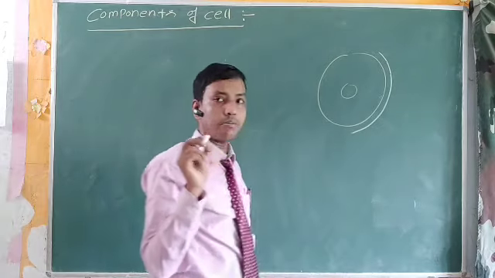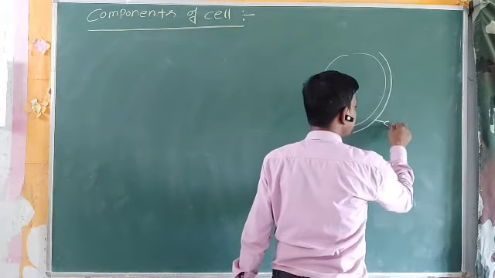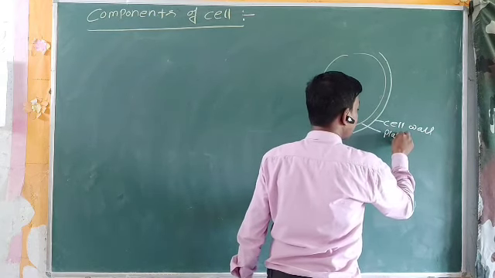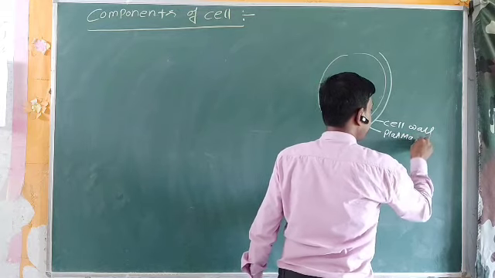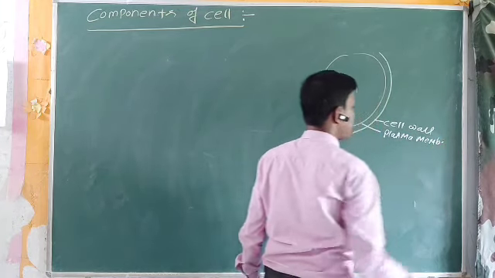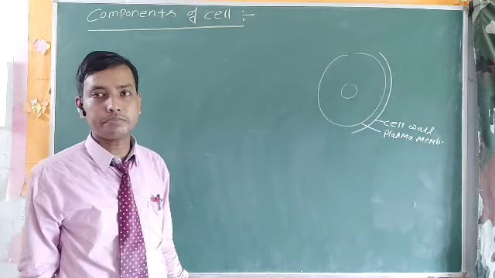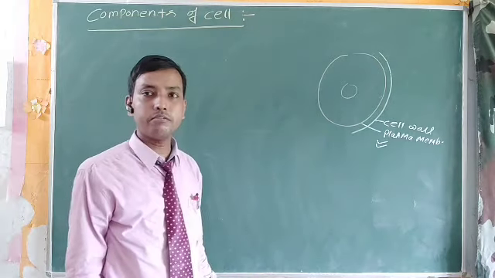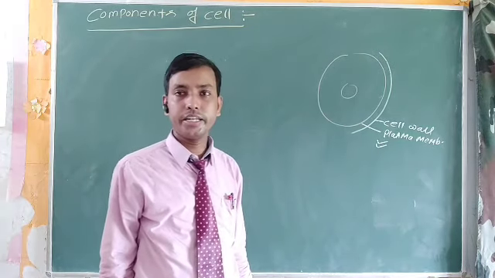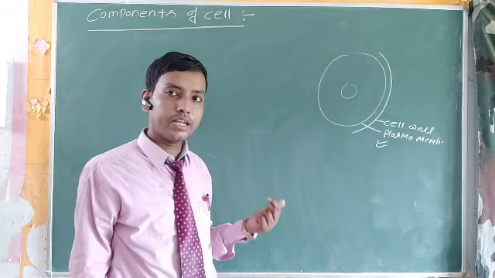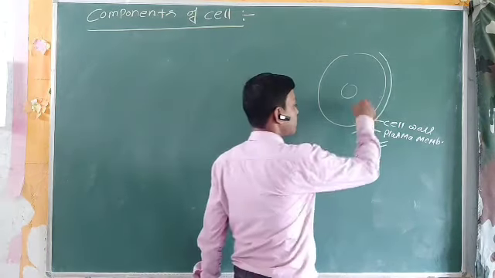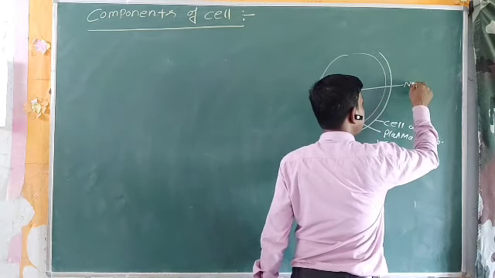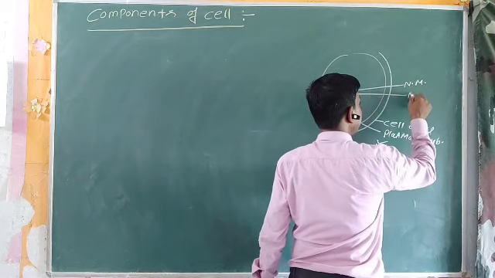So what are the basic components of the cell? The outer cell wall and the inner plasma membrane. Just after the cell wall comes the plasma membrane. The plasma membrane is common in both plants and animals, but the cell wall is found only in plants. In animals, the cell wall is absent, as explained clearly in the previous video lecture. Just below the plasma membrane is the nuclear membrane, and this is the nucleus.